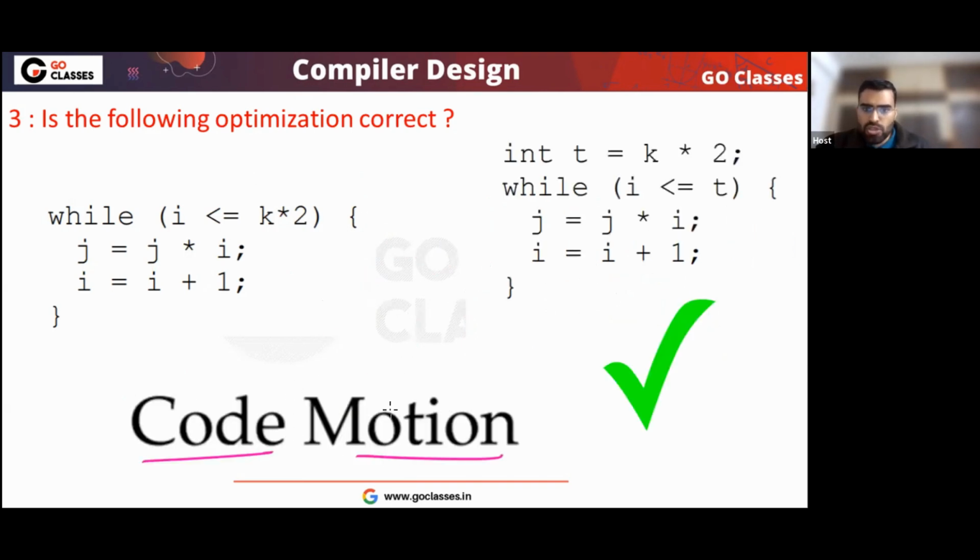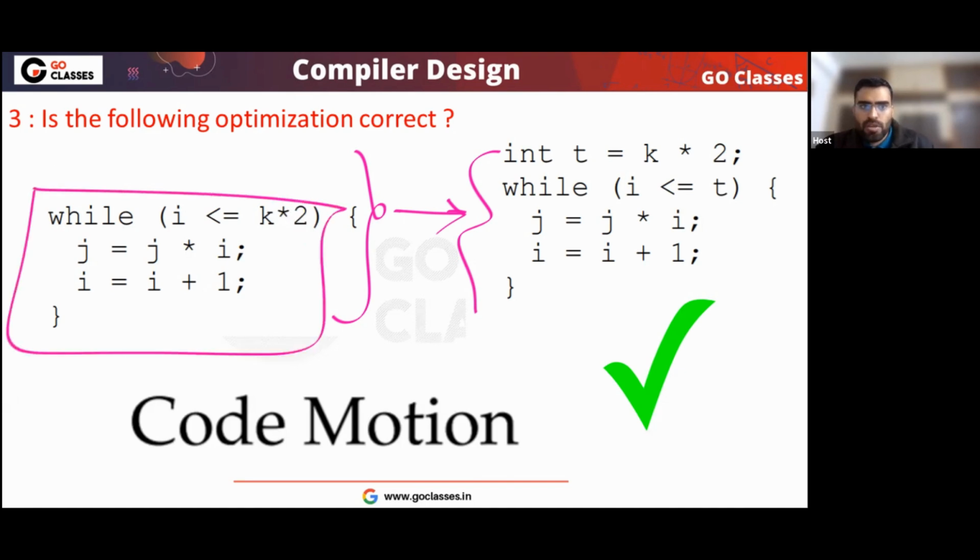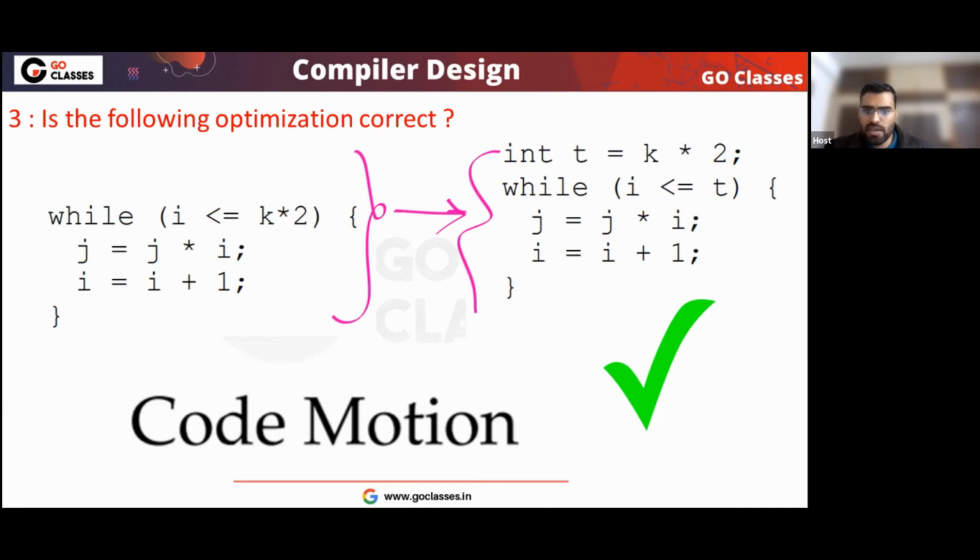This is called code motion. What does it mean? It means that you are moving the code outside. This expression is not changing, so you can move it. Don't keep it in the loop, just put it outside the loop. Is this clear to everyone? This optimization is called code motion.